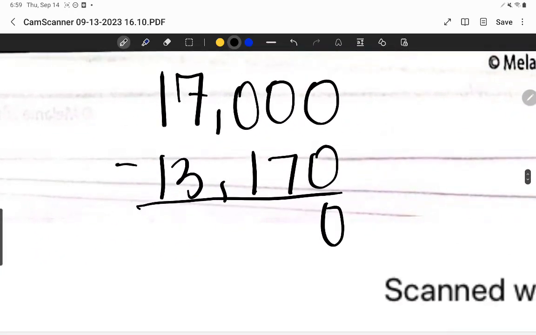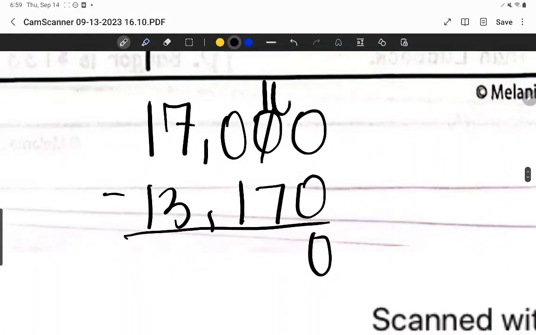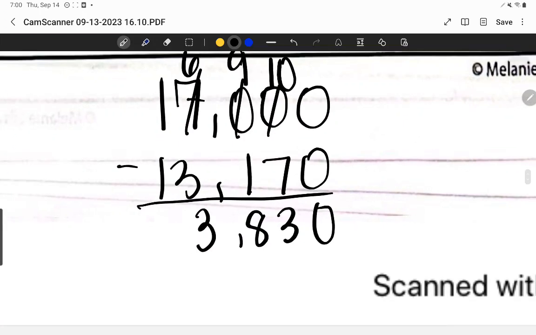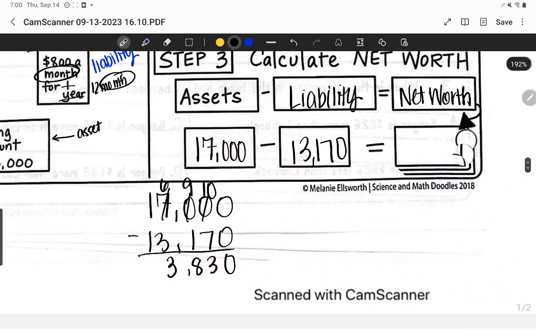This is going to give me a 0 here. We have to borrow here. That turns into a 9, and this turns into a 6. 10 minus 7 is 3. 9 minus 1 is 8. 6 minus 3 is 3. So our net worth is $3,830. I'm just going to give you guys a second to get all that written.